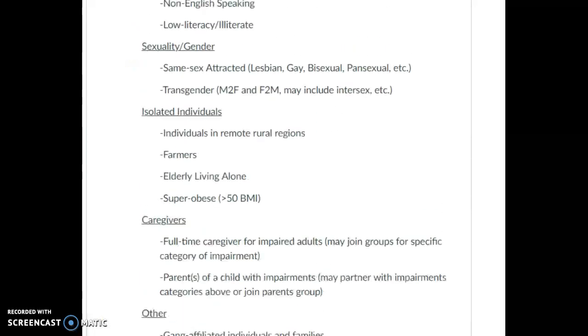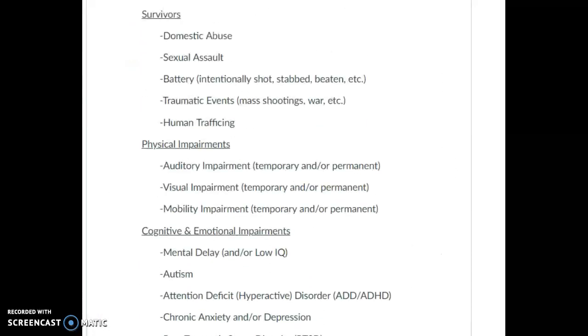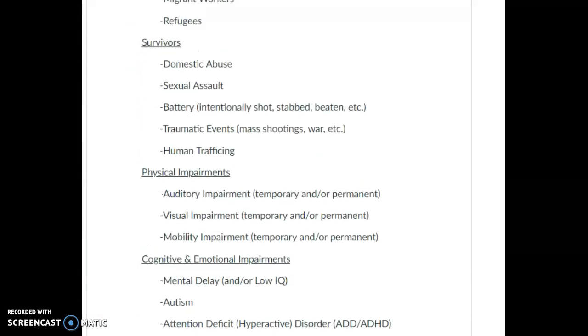When you form those groups later on, you can either form them under categories. So for example, survivors could be a category, and the individual who chose domestic abuse, sexual assault, battery, traumatic events, and or human trafficking could work together. 2 to 4 people, not all of these will be taken. If you choose something and no one else chooses it and you want to work with someone, you need to let your instructor know at the end of the week, and we'll kind of see what we can do.